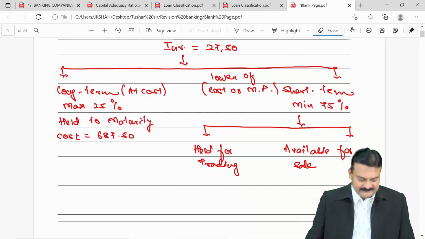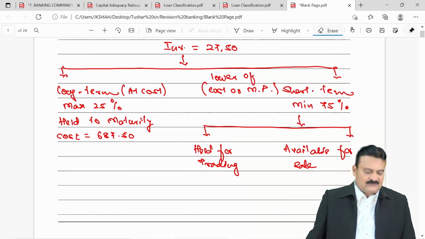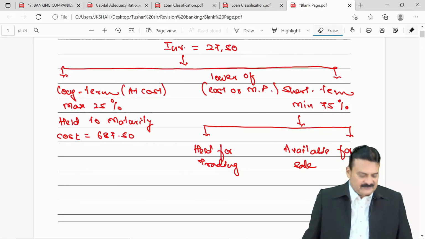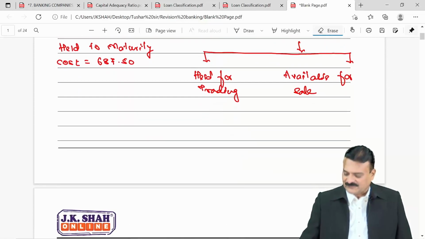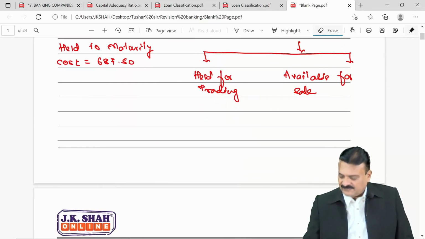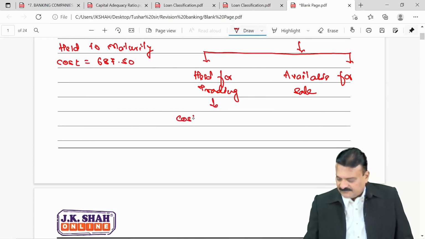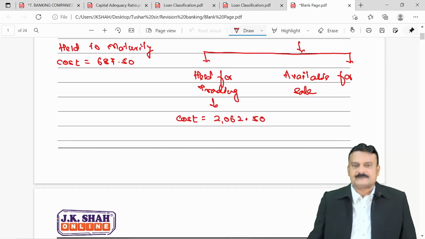The next line says, the market value of its held for trading 75% investment is 2052.50 thousands on 31st March 17, that is at the year end. Come on, let us calculate. 75% is held for trading. If you calculate 75% of total cost, it comes to 2062.50.